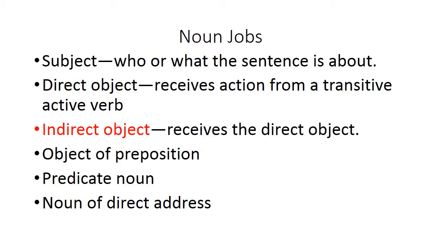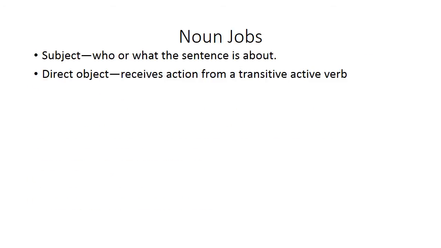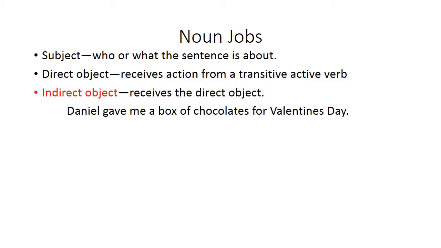Next you have indirect objects, and they receive the direct object. Here's an example. Daniel gave me a box of chocolates for Valentine's Day. Or here's another example. Sarah passed him a note.